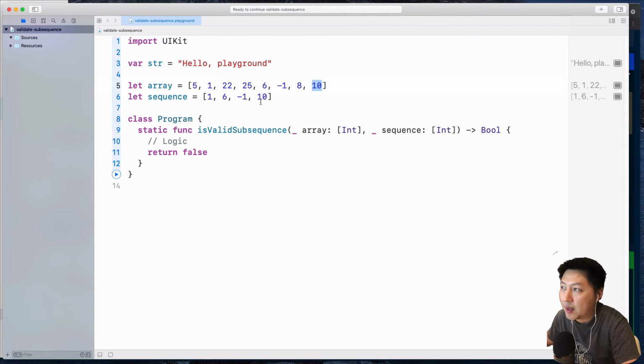If this is 10, we're going to check if the pointer is number 4, all right? Because if the pointer is number 4, that means we have traversed through the entire sequence over here, which means that this sequence is a subsequence of the array. All right, this is the high-level understanding in words. So let's put that into code, okay?